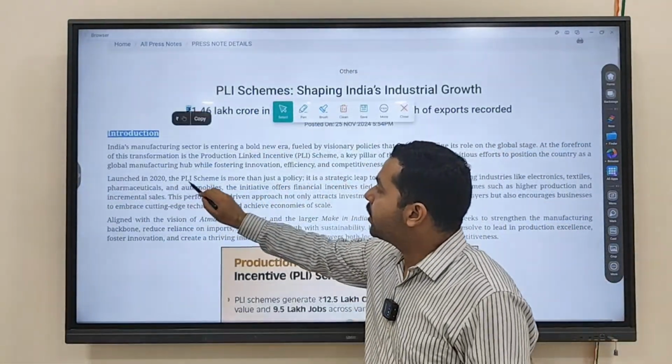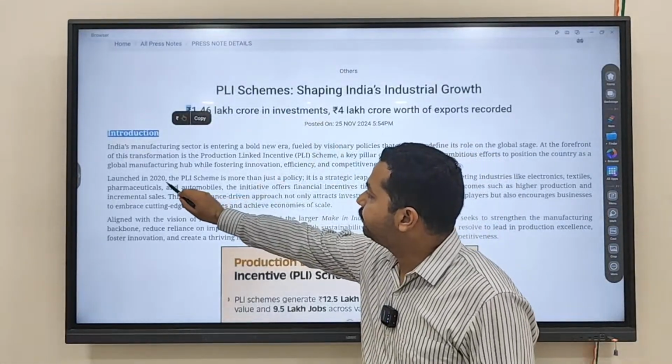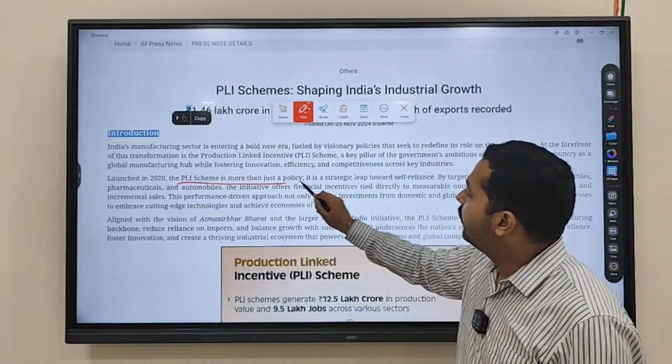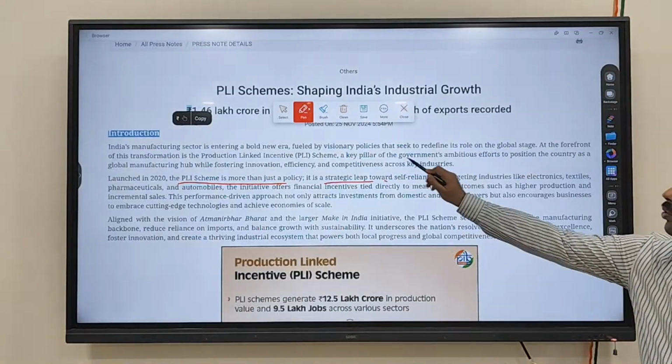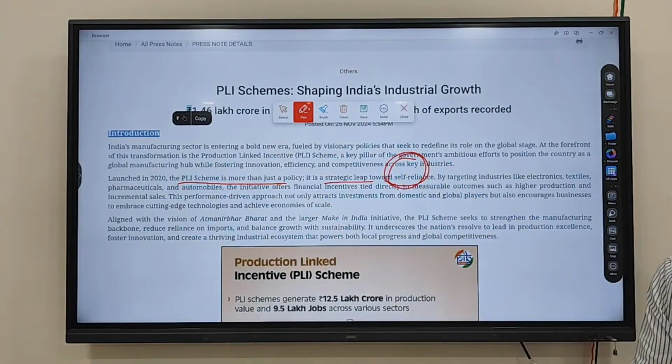The PLI scheme is more than just a policy. What does the government want? Government wants nothing but self-reliance, instead of relying on what? Relying on imports and so on. Government wants more production in India, so that what will happen? So that we can generate more jobs and so on.